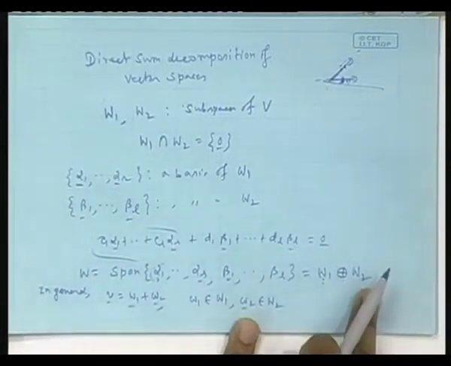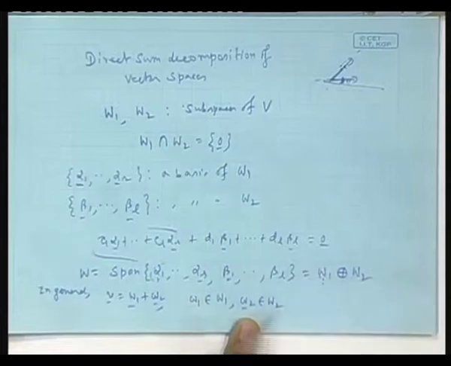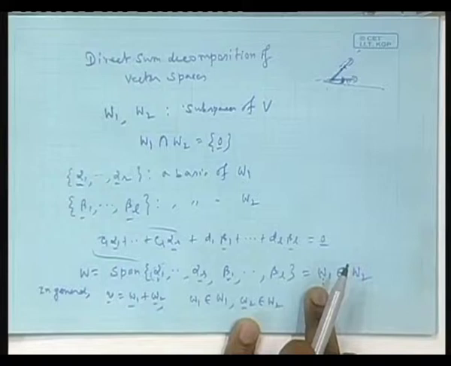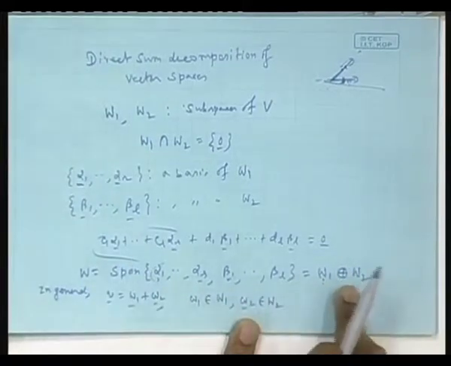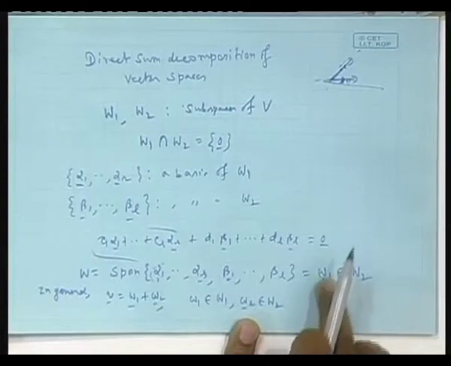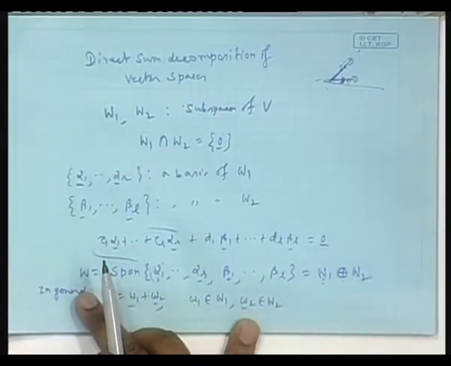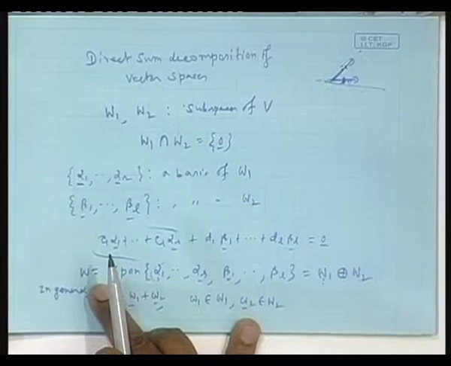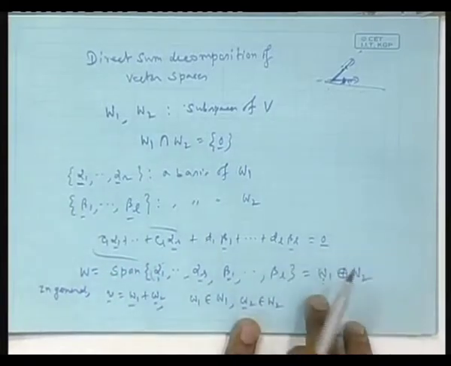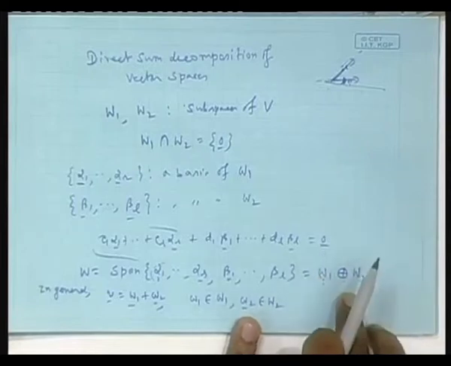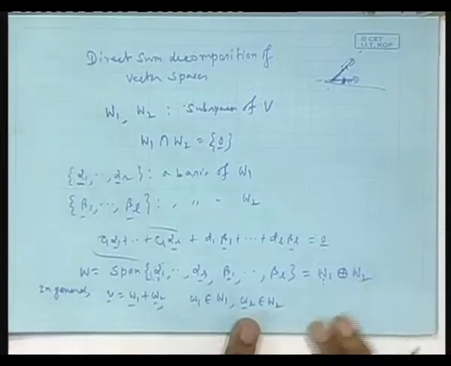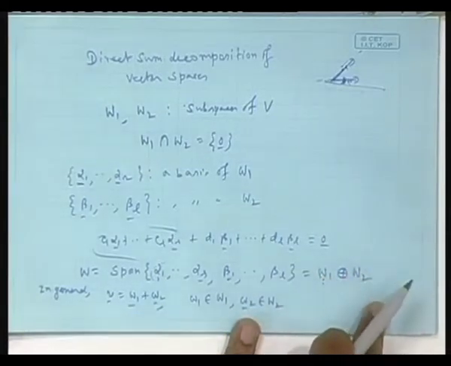W being a direct sum means it will also contain W1, meaning those linear combinations for which the coefficients here are 0. So, all elements of W1 are part of W, because that time you are taking the 0 vector from here and some element from here, adding; they are part of W. Vice versa, all elements of W2 added with 0 from here give you the same element, that also is part of W. But when you are not adding with 0, you are adding something non-zero from here and something from there. So, that is the typical form of an element of W. Are you understanding? Please see, this is not the set union of W1 and W2.